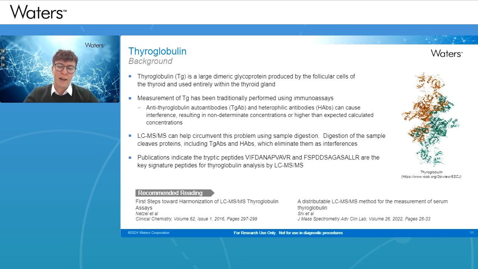The idea of the paper on the bottom left-hand side of the screen was to try and harmonize some of these approaches where possible. Then leading from that was the paper from 2022 on the bottom right-hand side, where you're using a distributable LC-MS method for the measurement of thyroglobulin. The idea here was to try and generate some sort of reference material that labs can use to help harmonize results between different laboratories.